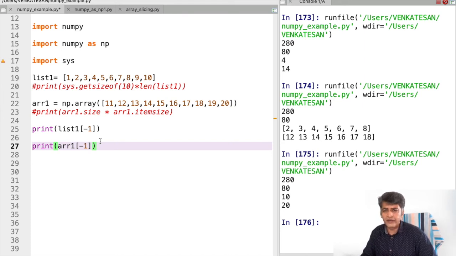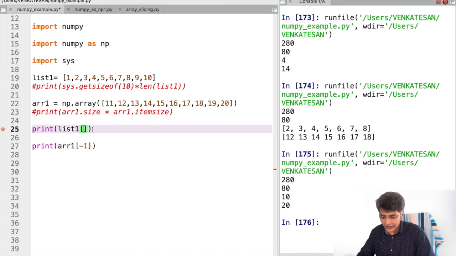One more point we can discuss: if I want to print one particular set of elements stepwise, for example every other element. For that I need to give the start, that is, the display needs to start from the 0th element, up to how many elements I need to print, so up to the 8th element.